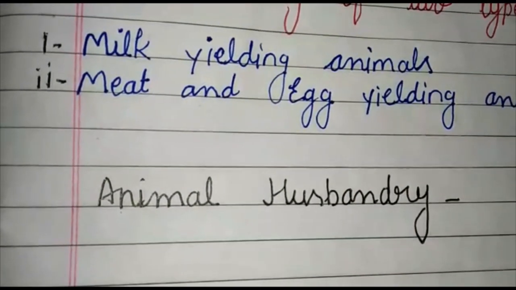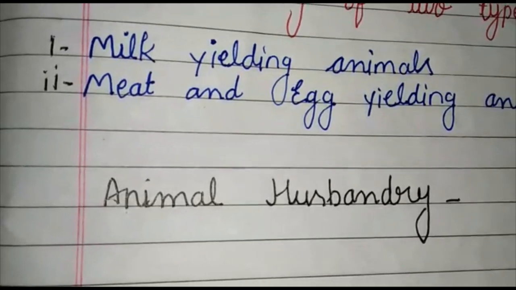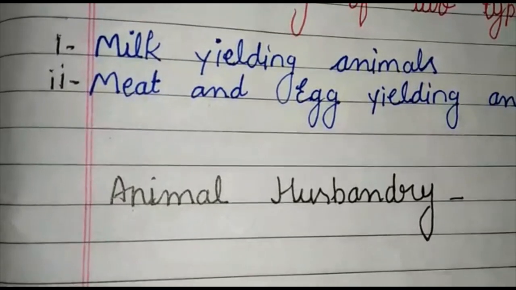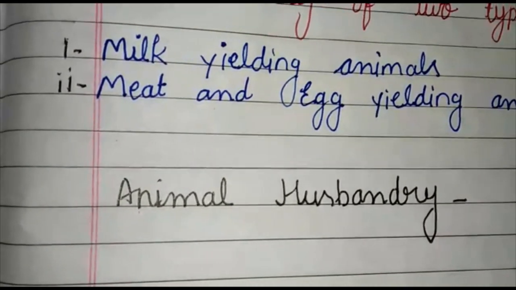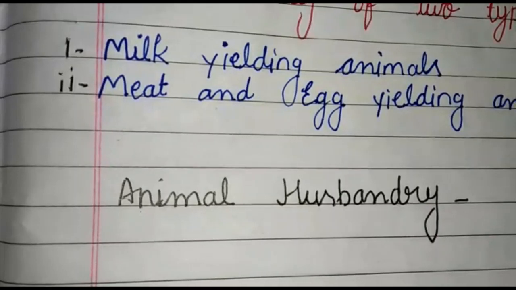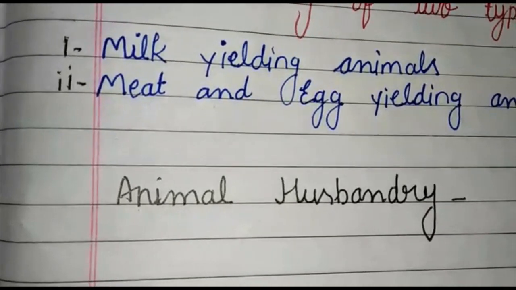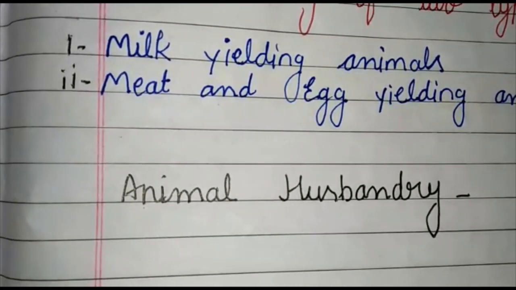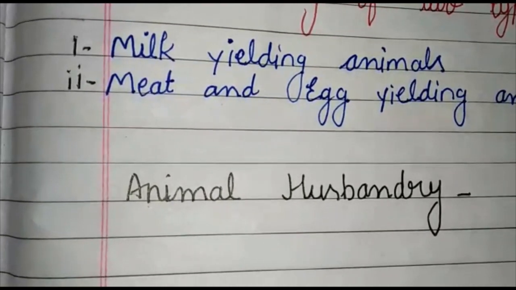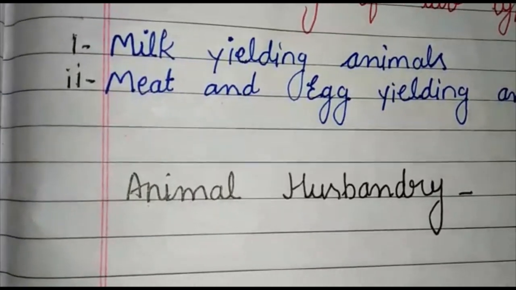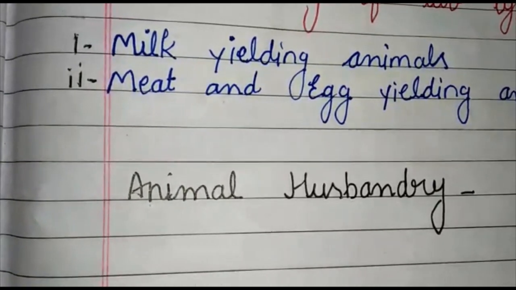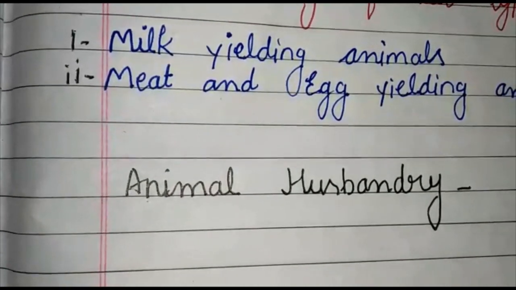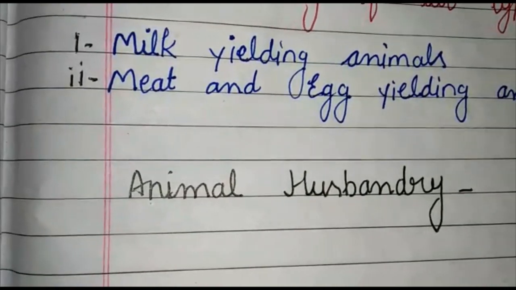Next and last point in this chapter, animal husbandry. The branch of agriculture which deals with the feeding, shelter, health and breeding of domestic animals is called animal husbandry. The various practices necessary for raising animals for food and other purposes are proper feeding of animals, proper shelter for animals, prevention and cure of animal diseases, and proper breeding of animals.